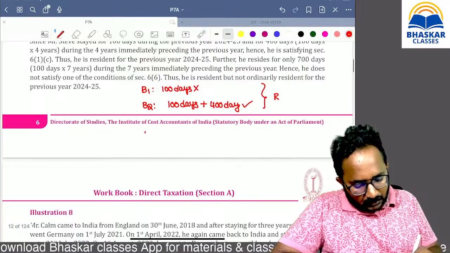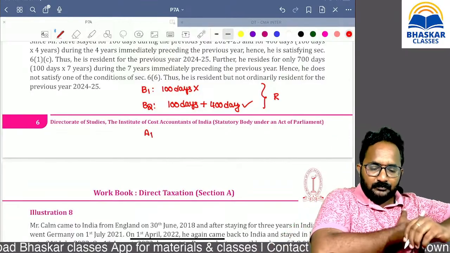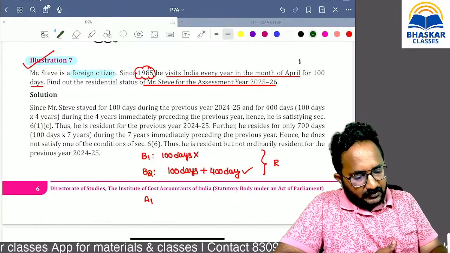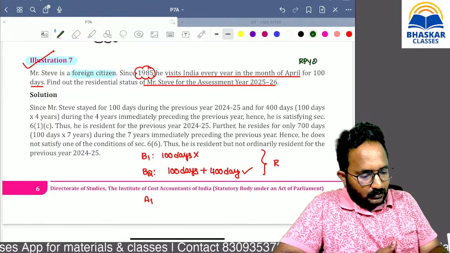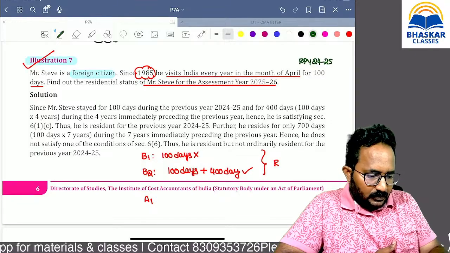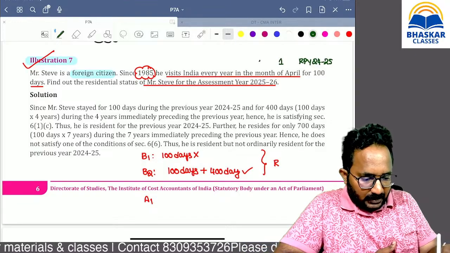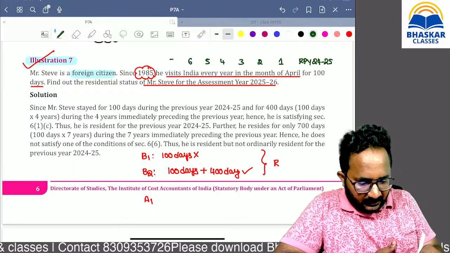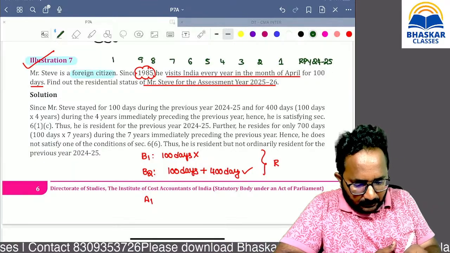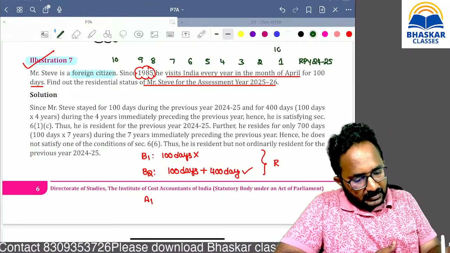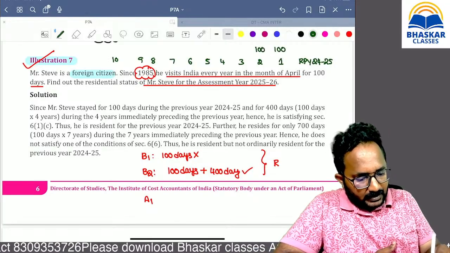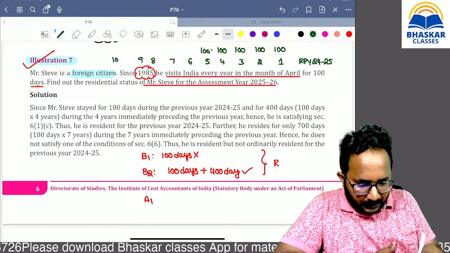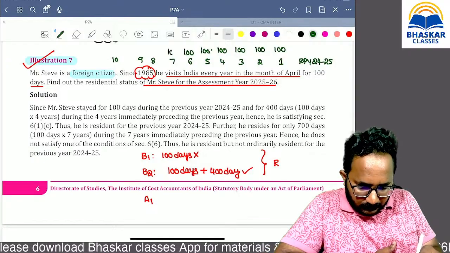But now I want to check additional condition 1. If you verify, the relevant previous year is 24-25. So immediately preceding 1 year, 2 years, 3 years, 4 years, 5, 6, 7, 8, 9, 10, every year 100 days. You have to construct this type of thing in your exam rough work also.